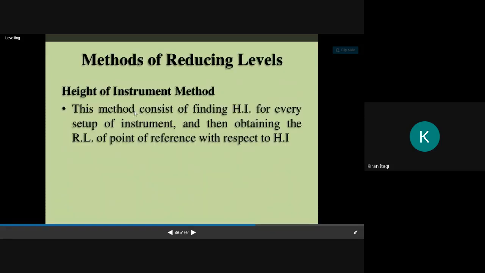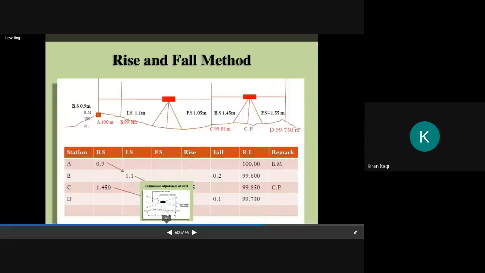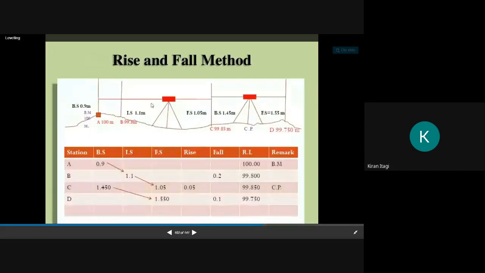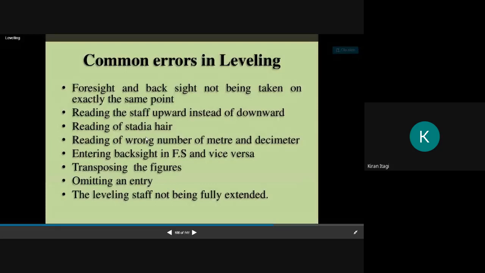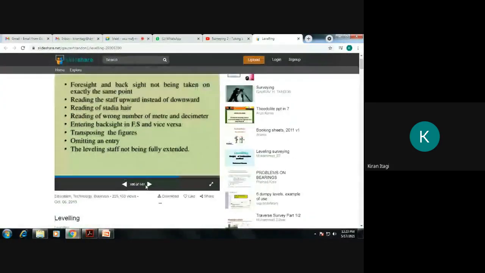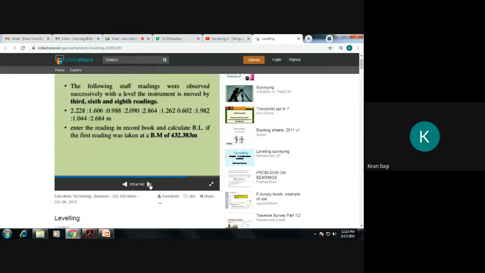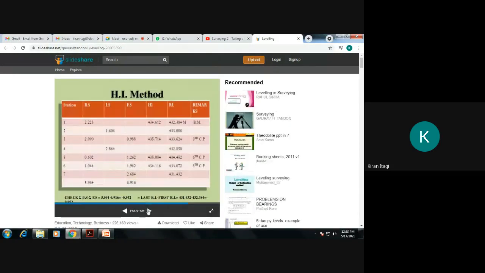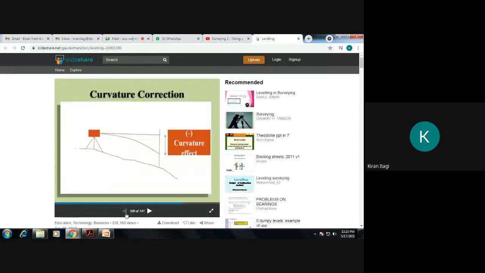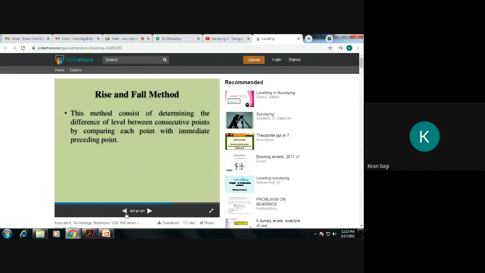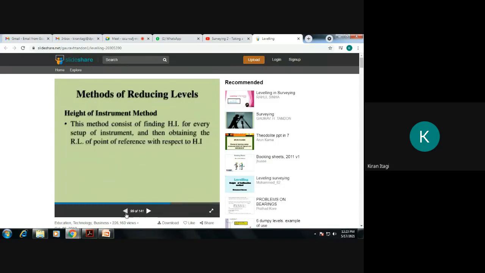Then we have the height of the instrument and rise and fall methods, the two most important things. If I complete this one, I can directly go for numericals. Right now I will explain two different types of methods to take the levels. In the next class I will go for the numericals.